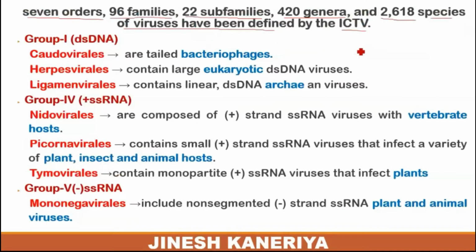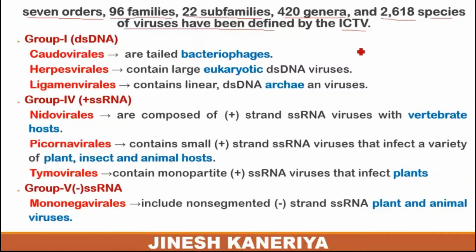So this is the classification system followed nowadays through the ICTV guideline. Each of the 7 orders contains the families, subfamilies, genera and species reported in the ICTV taxonomy regarding viral components.